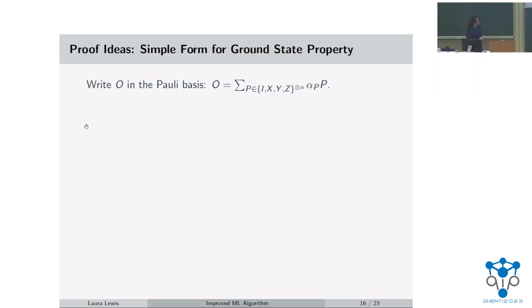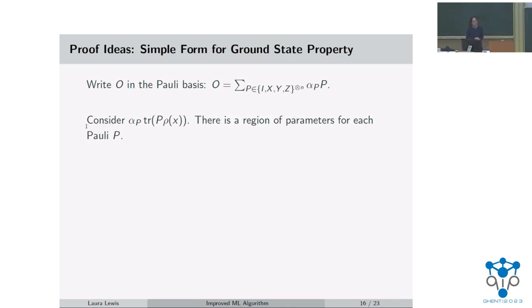So we can consider writing our observable O that we care about predicting the ground state property for in the Pauli basis. And then what we can do is just suppose we consider only one term in the sum, so some alpha p, and care about predicting the ground state property for that specific term. And so that's just what I have on the screen, this alpha p trace p rho of x. And what I have here is that there is a region of parameters for each Pauli p.